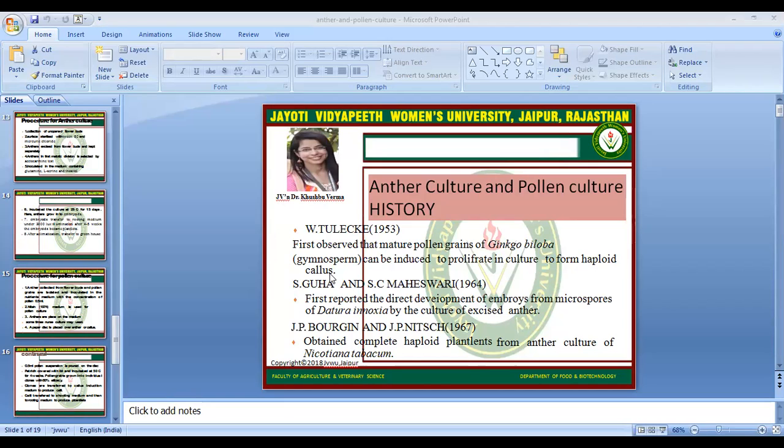Guha and Maheshwari first reported the direct development of embryos from microspores of Datura innoxia by culture of excised anthers in 1964, and Bourgin and Nitsch in 1967 obtained complete haploid plantlets from the anther culture of Nicotiana tabacum.